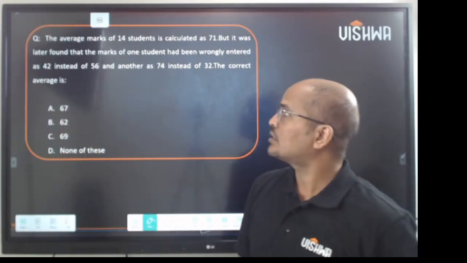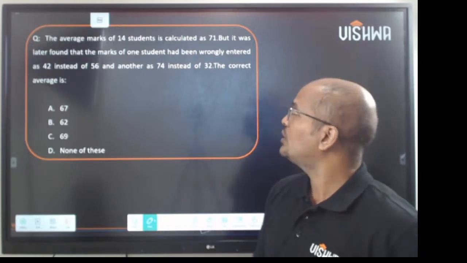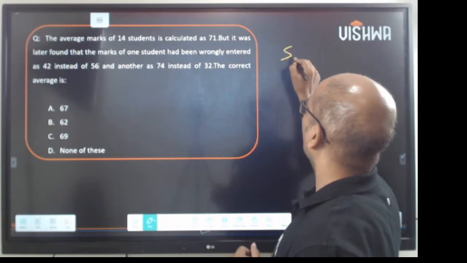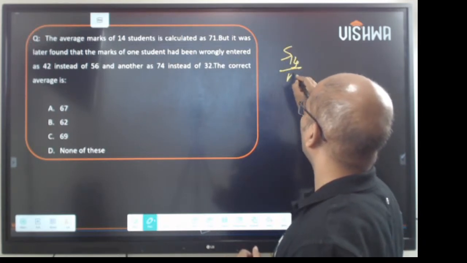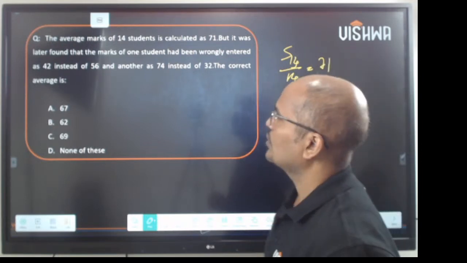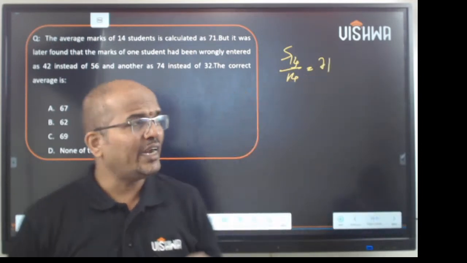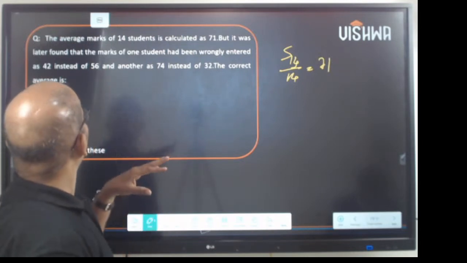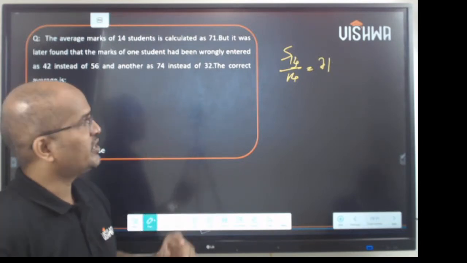Again, a question of average. The average marks of 14 students is taken as 71. So, S14 on 14 is 71. But it was later found that the marks of one student have been wrongly entered as 42 instead of 56.